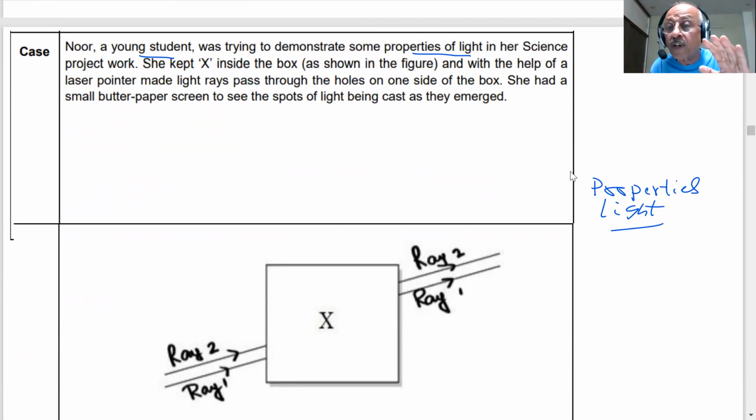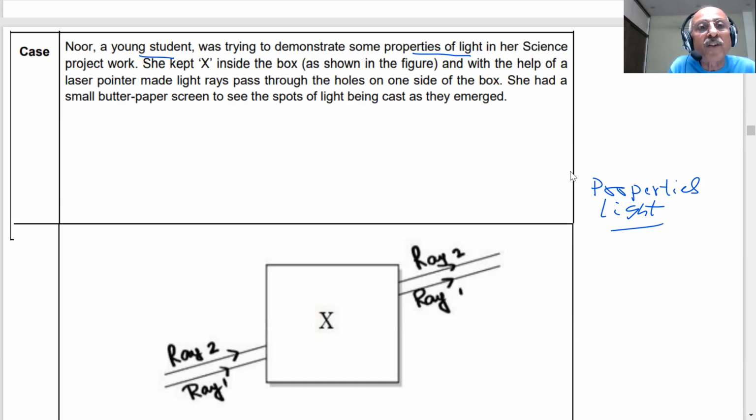Laws of reflection you studied. But when light goes from one medium to another, it undergoes refraction. Air to glass, light bends towards the normal. From rare to dense, light bends towards the normal. From dense to rare, light bends away from the normal. And you have read Snell's law of refraction. In a glass slab, we have shown it.